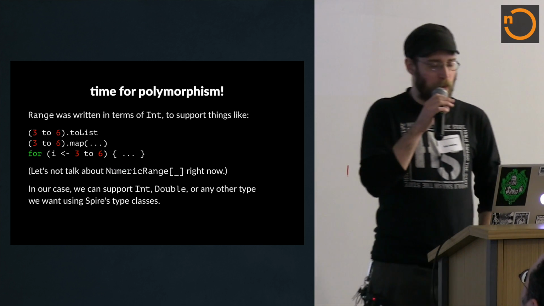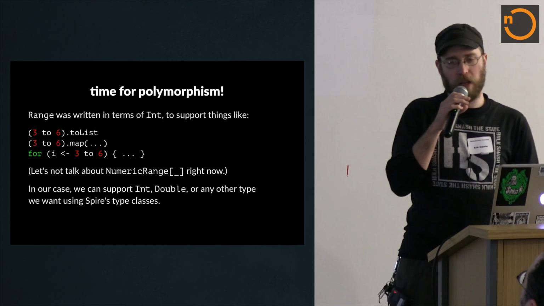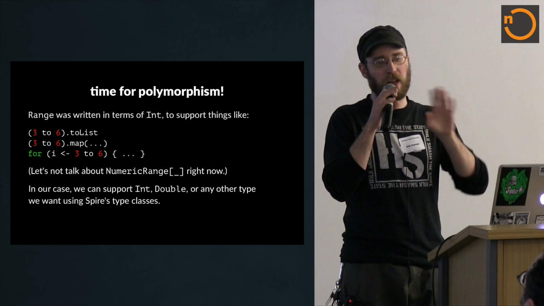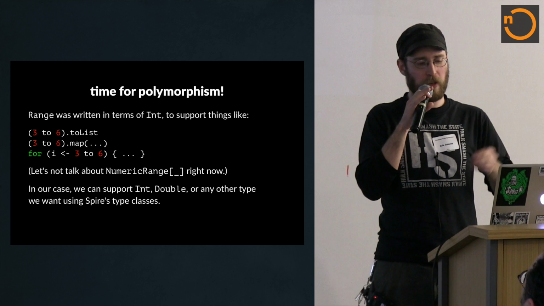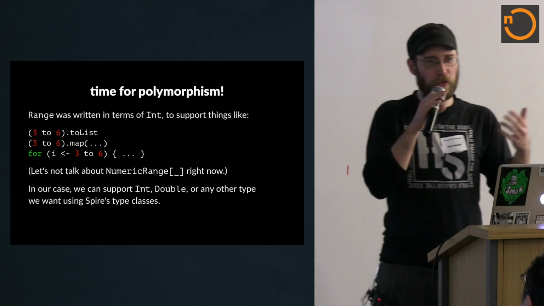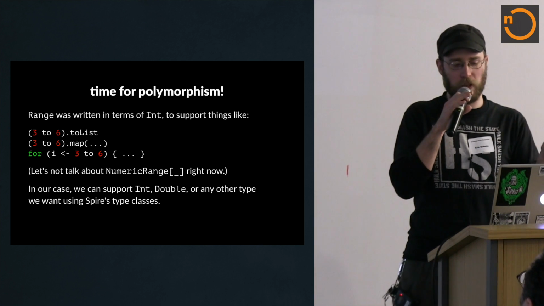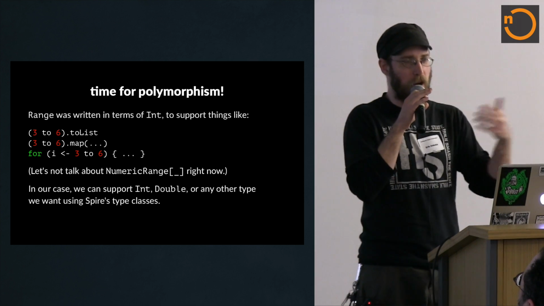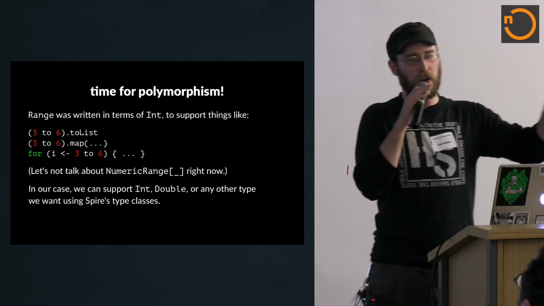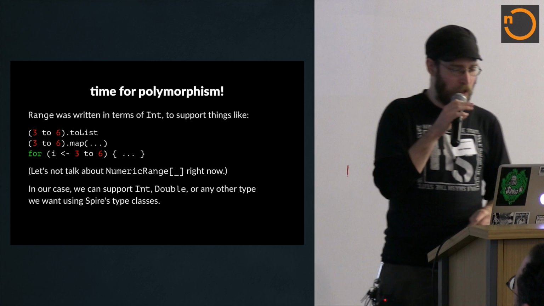And one of the reasons for that is range was written just to support int. I mean, it's very limited. And I'm sort of picking on range. I feel a little bit bad about this. It's like kicking someone while they're down a little bit. Range is fine. It's just not very general. It only does one thing, and it doesn't do the thing that I'm talking about here. And let's skip numeric range for a minute. Pretend like that doesn't exist.